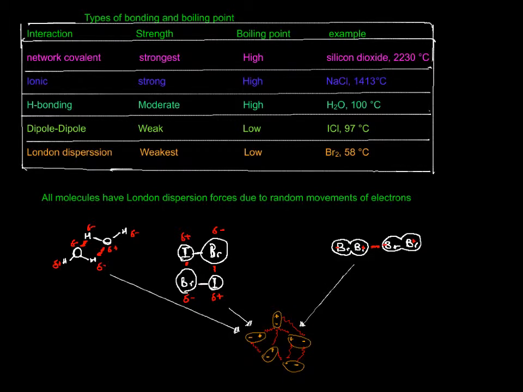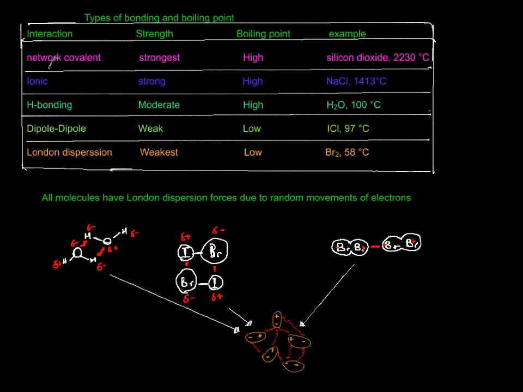To just compare the bonding and forces and the relationship to boiling point, this is what I want you to know. So I have columns of interaction, strength, boiling point, and examples. The strongest is network covalent. It has the highest boiling point: silicon dioxide, quartz, graphite, diamond. Those are all examples of network covalent. Silicon dioxide, sand or glass, is about 2200 degrees Celsius.